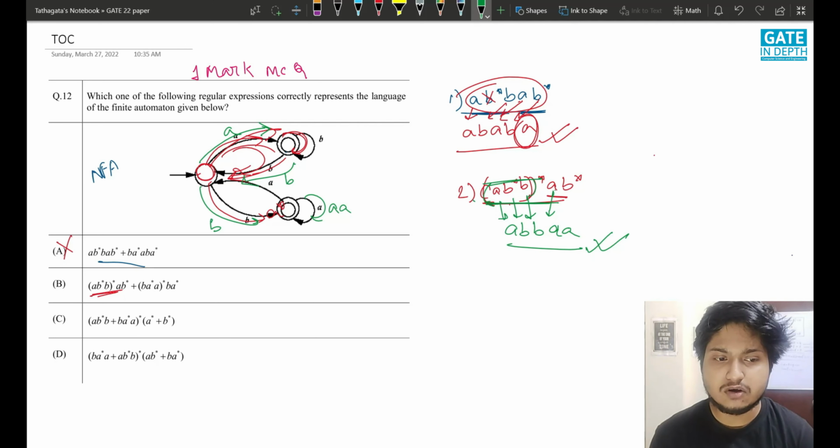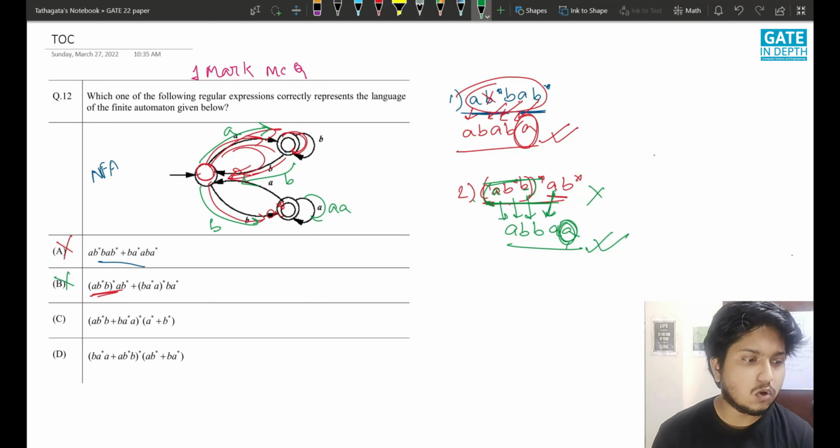Because this A cannot only be generated by the outside A, because this A has to be followed by this B, and we don't have B after this A. So this A is generated from here, but there is no place for this A. So again, this cannot be generated from this option. So this is also wrong.